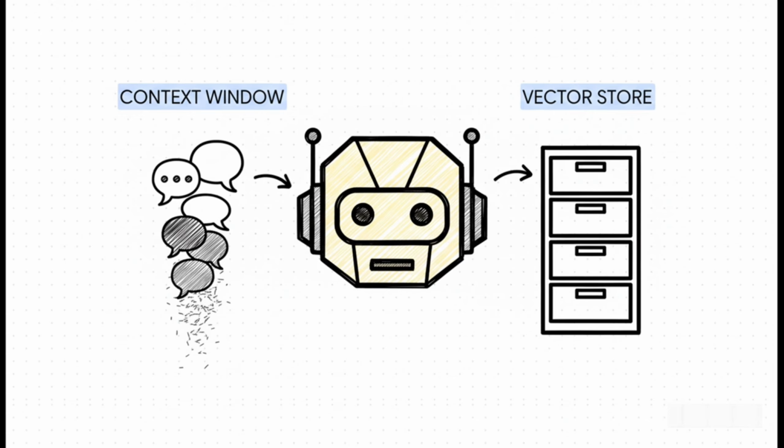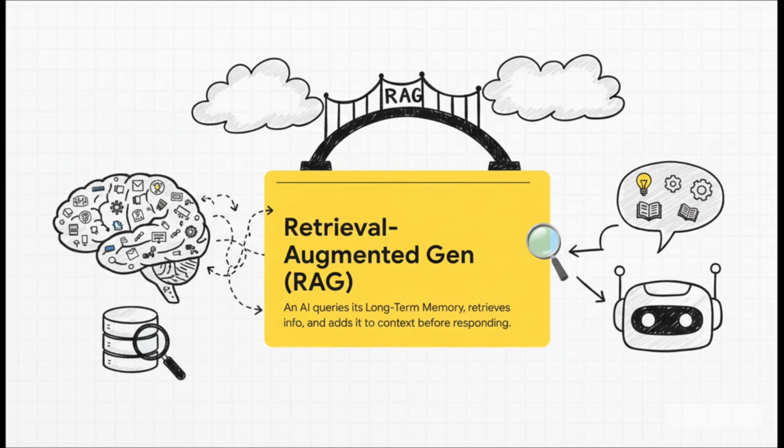Its long-term memory is a vector store. Now think of this like a super specialized library that doesn't just store words but the meaning and relationships between them. This is what lets an agent save facts and preferences permanently so it can remember you tomorrow or even next year.